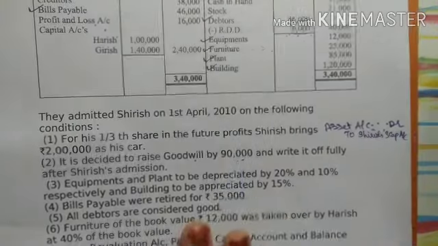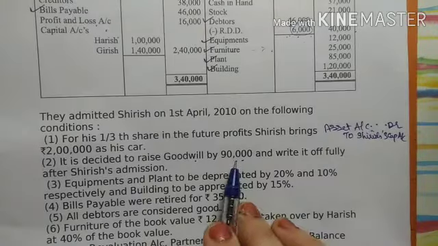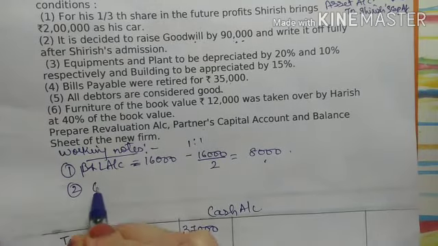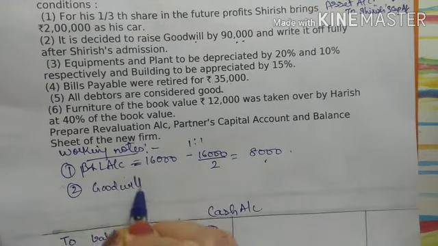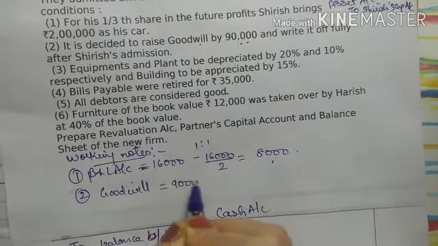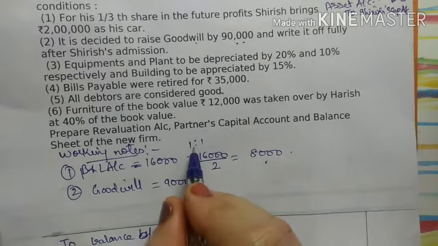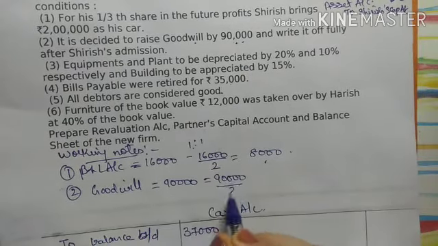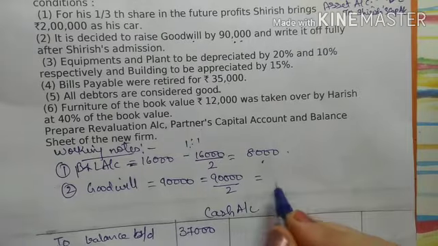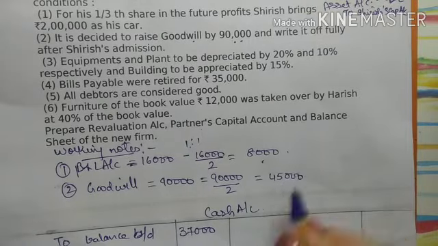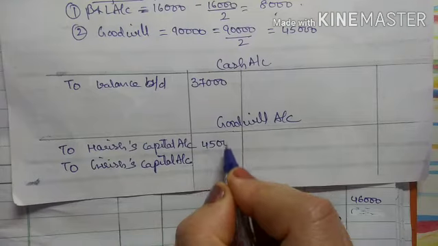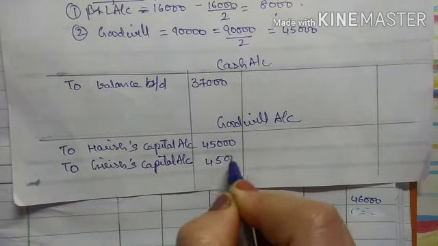Now what is the amount of goodwill? 90,000. When it is raised in the old ratio, we will divide 90,000 by 2, right? So it will become 45,000. So in my goodwill account the amount will be 45,000 and 45,000.